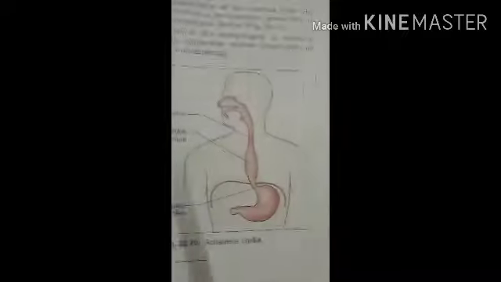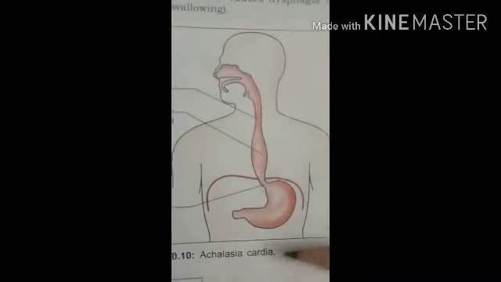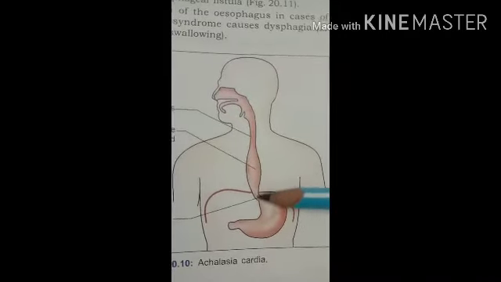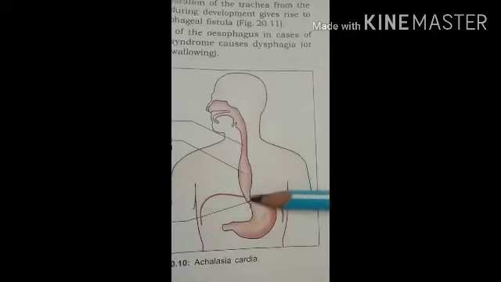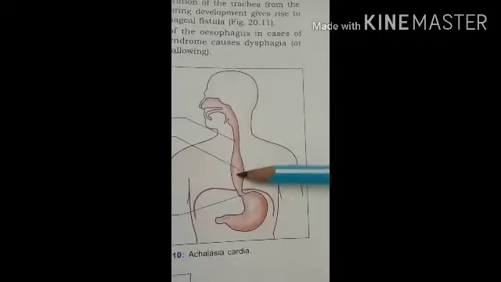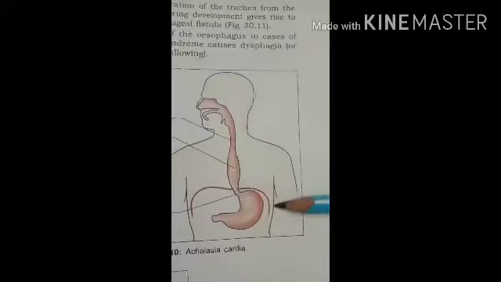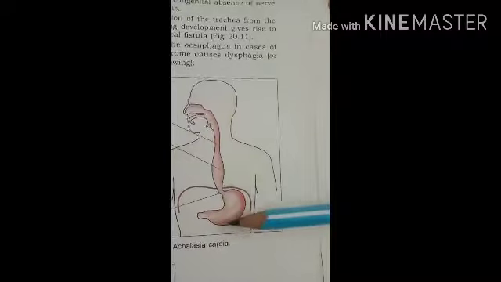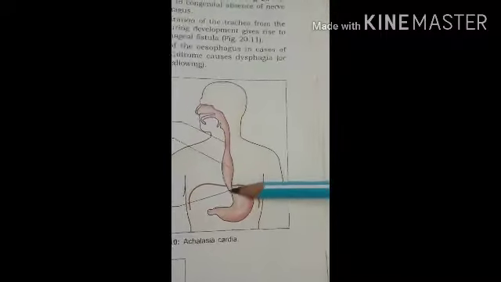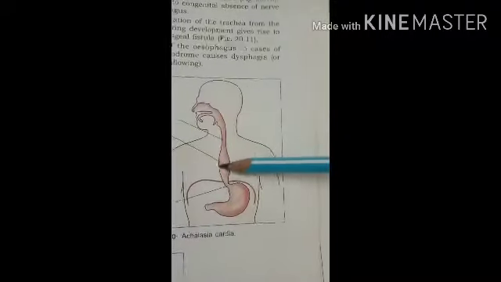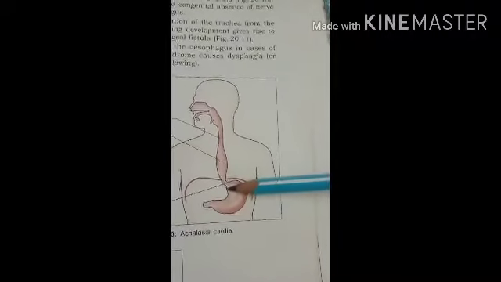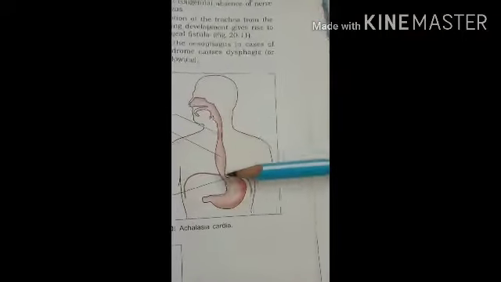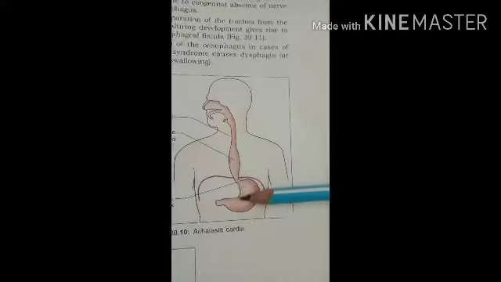Third clinical point, that is achalasia cardia. Achalasia cardia means the lower part of the esophagus is generally closed, and whenever the bolus of food enters this part, it should open. But due to some neuromuscular incoordination, the lower end of the esophagus fails to open when the bolus of food enters the lower part of the esophagus, and because of that this part of the esophagus becomes dilated. So that is called achalasia cardia.